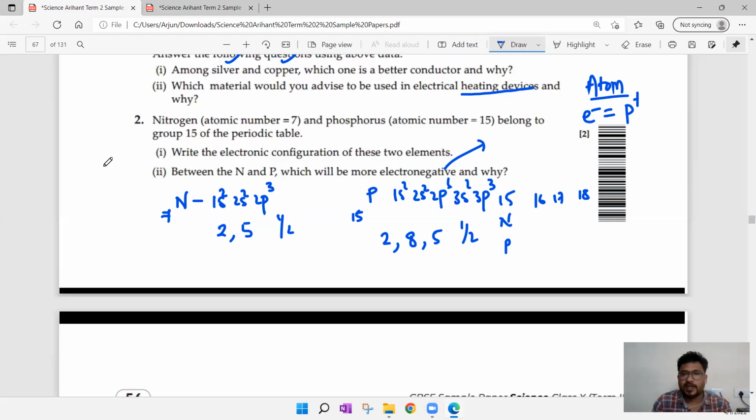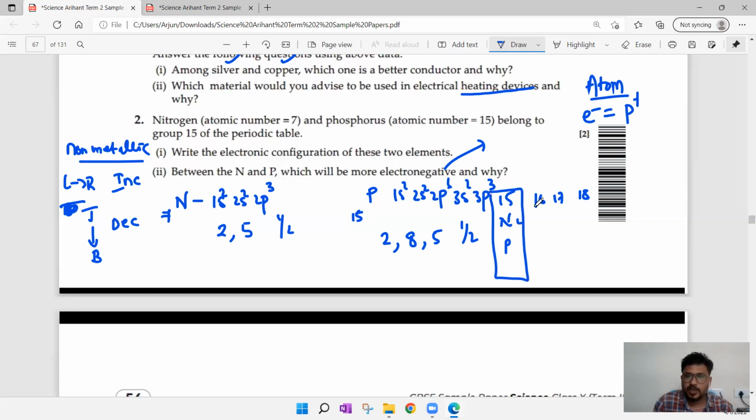Now, again, we have to go to the trends of the periodic table. In that, one of the trends is electronegativity or non-metallic character. Both are correct. While coming to non-metallic character, if you are moving from left to right, non-metallic character will increase. And while coming from top to bottom, electronegativity, that non-metallic character, will decrease. So here if you observe, in the 15th group we have nitrogen on top, phosphorus at the bottom. So nitrogen has very great electronegativity, and phosphorus has least electronegativity.